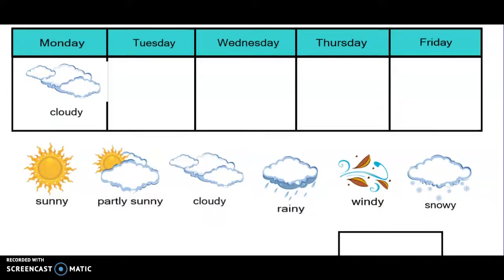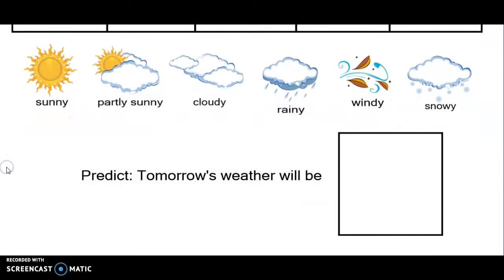What kind of weather do you think we're going to have tomorrow? Let's make our prediction and put it in our prediction square. I heard someone say sunny. I like that. I hope that's true.